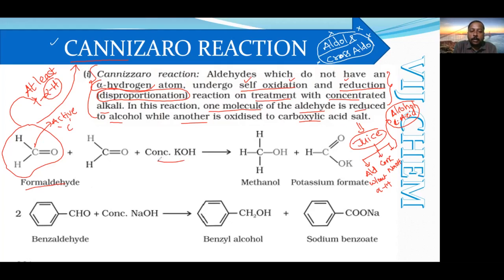In presence of concentrated NaOH, that's why we write it as an alkali. Concentrated NaOH is also not a problem, or concentrated KOH also not a problem. So when you compare these two, here it is called as what? Reduced product. This is the reduced product.